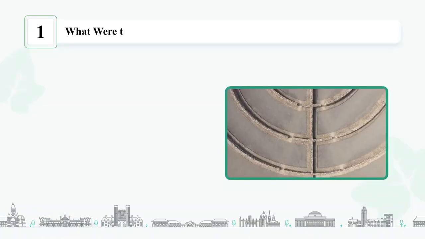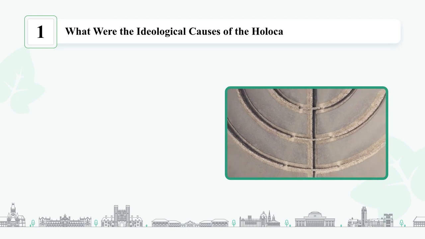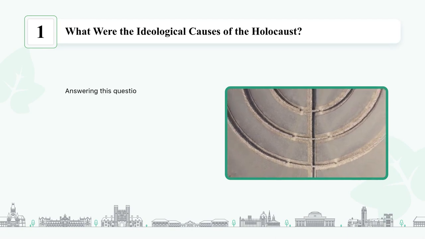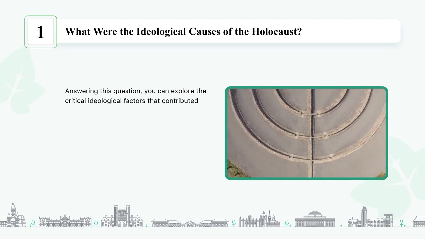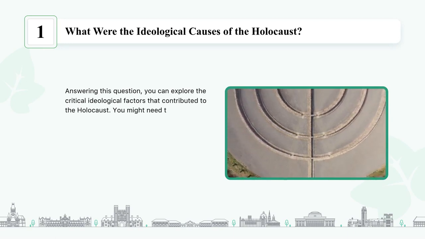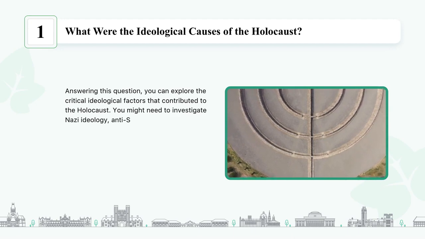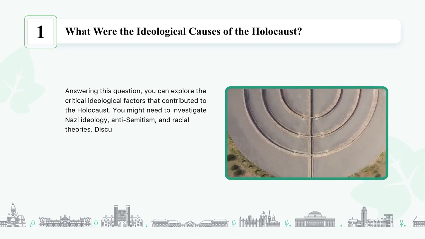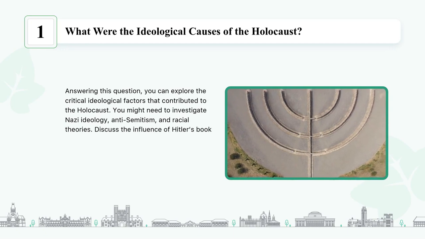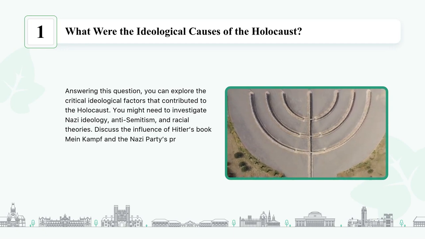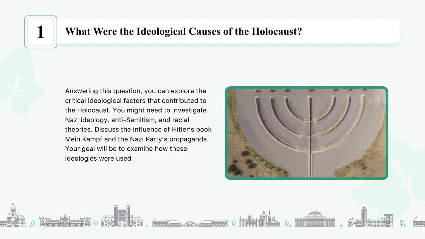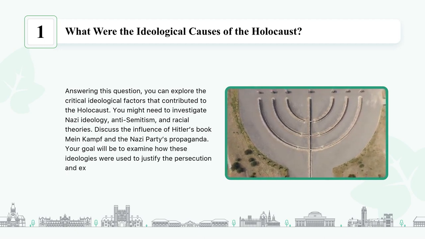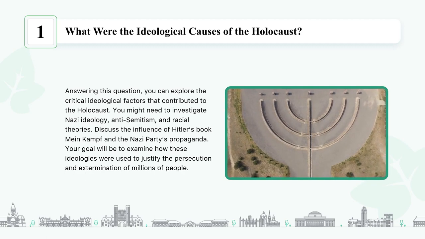What were the ideological causes of the Holocaust? Answering this question, you can explore the critical ideological factors that contributed to the Holocaust. You might need to investigate Nazi ideology, anti-Semitism, and racial theories. Discuss the influence of Hitler's book Mein Kampf and the Nazi Party's propaganda. Your goal will be to examine how these ideologies were used to justify the persecution and extermination of millions of people.